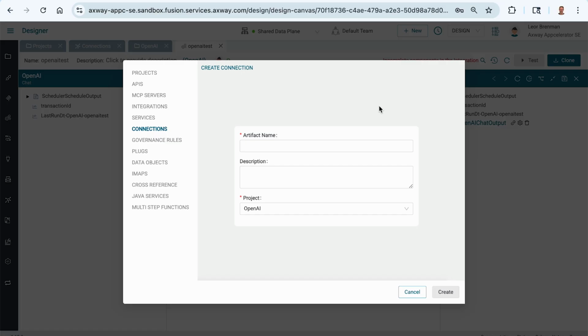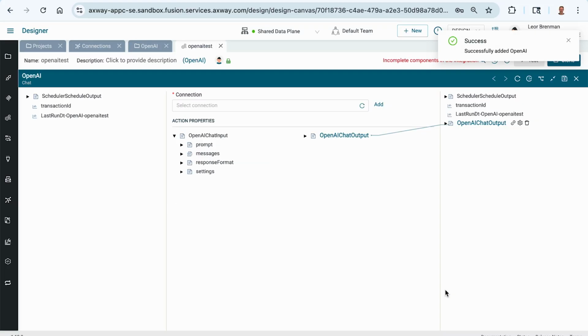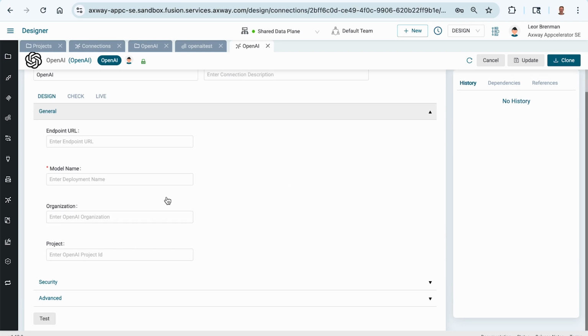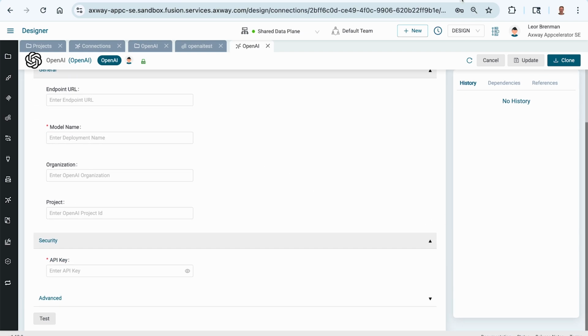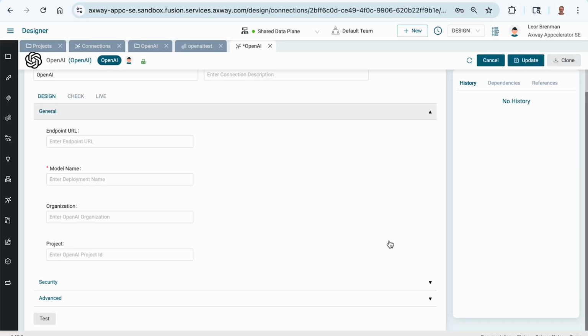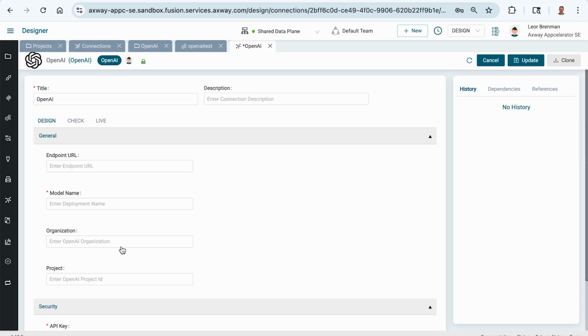So let's click add, and let's name our connector. Oh, let's spell it right. All right. And the connector really just needs two things. It needs a model name, and it needs an API key. I have my API key there, so let me paste that in. Oops, sorry, so there's my API key, and now we need a model name.